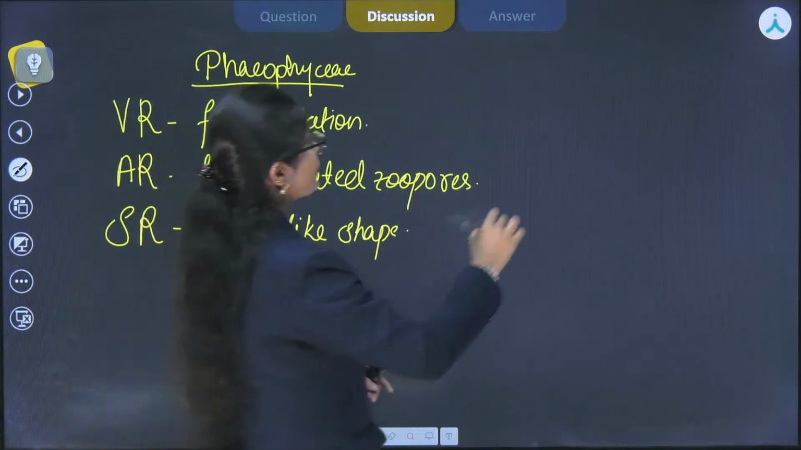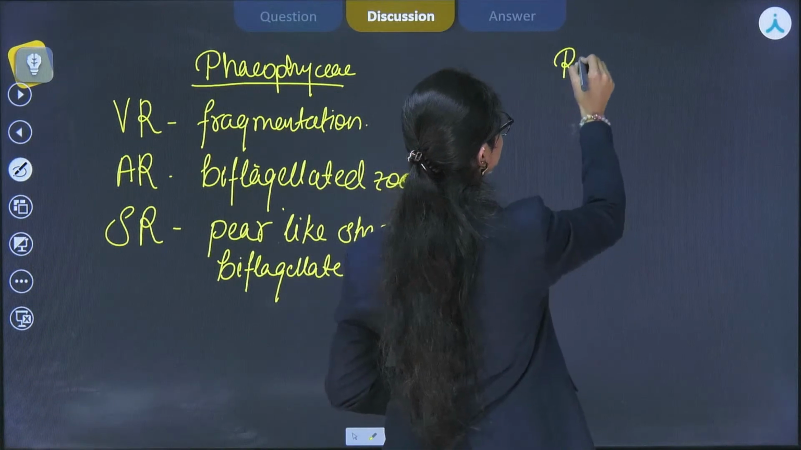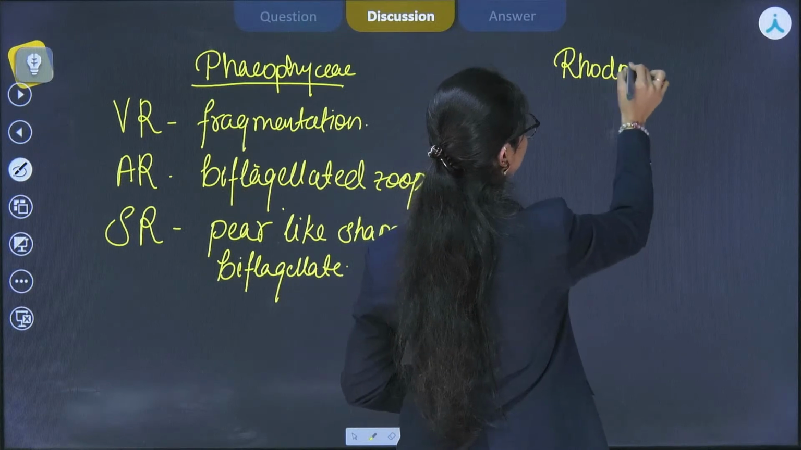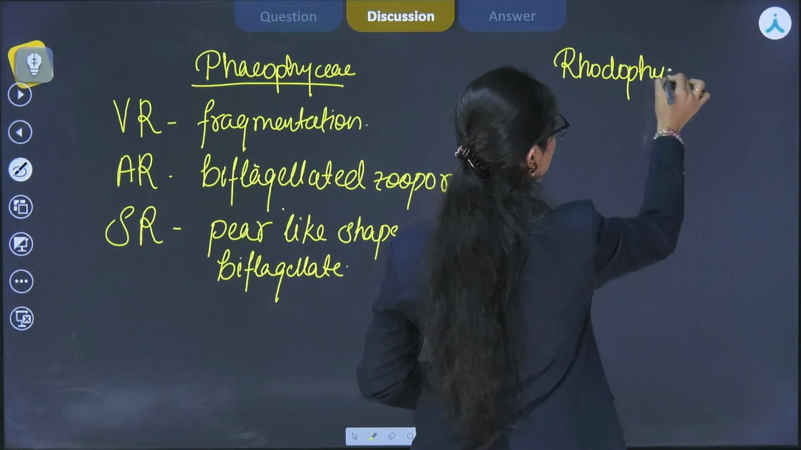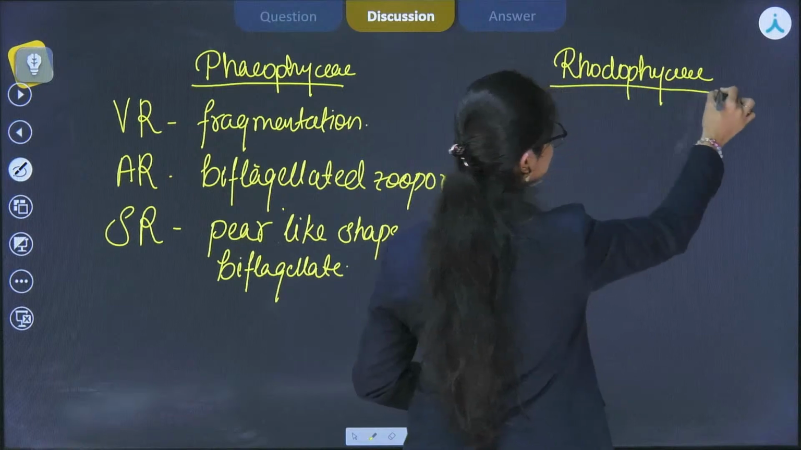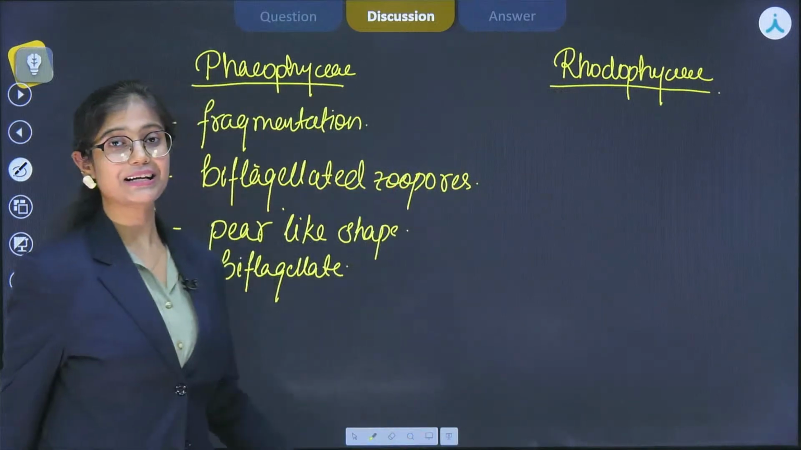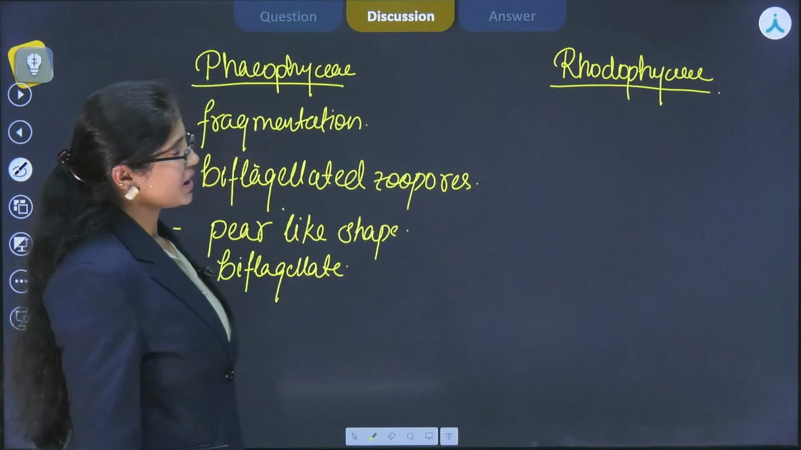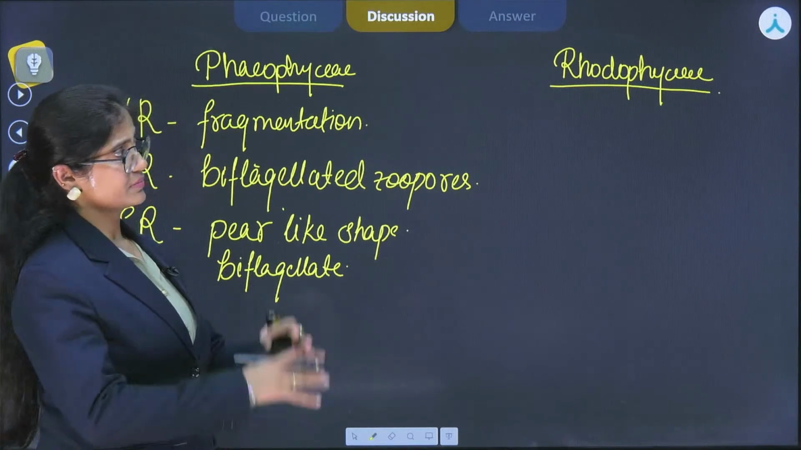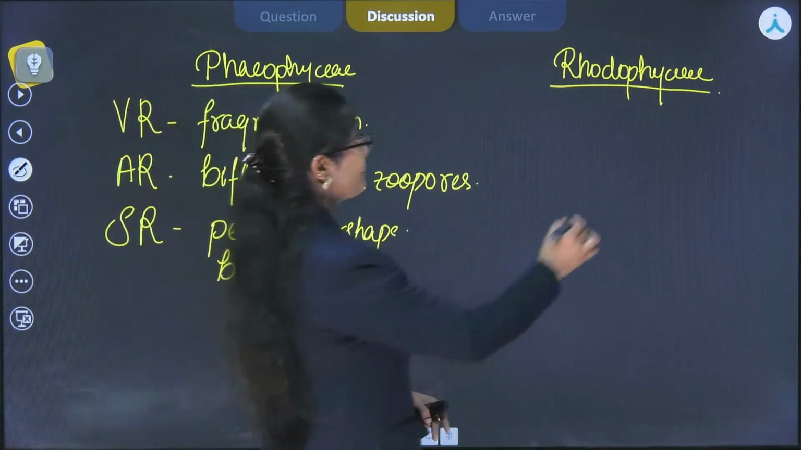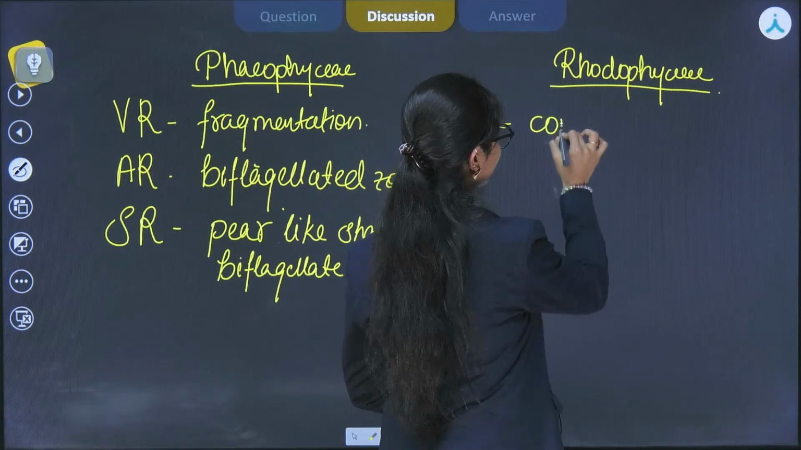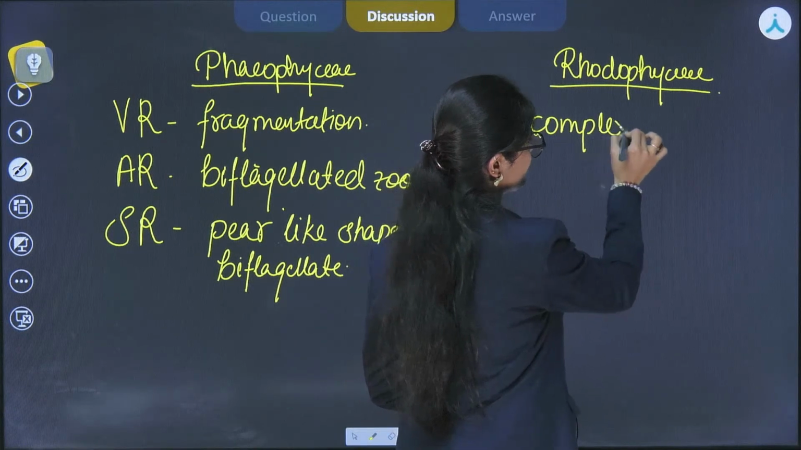Next one is Rhodophyceae. Rhodophyceae, the common name is red algae. That means they appear red in color, right? So if we talk about how they look, they have a very complex body organization as compared to the other two classes.